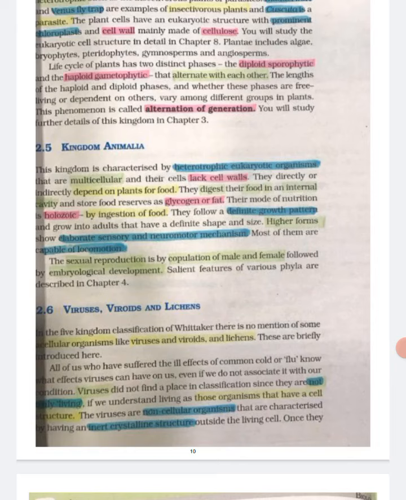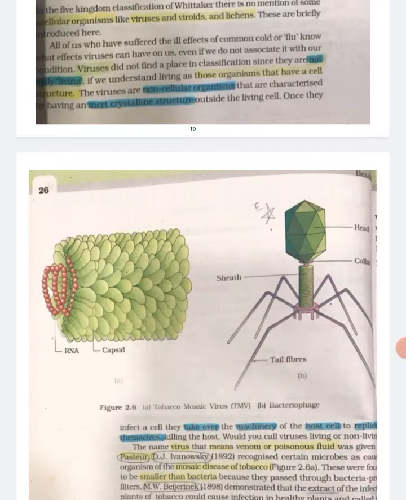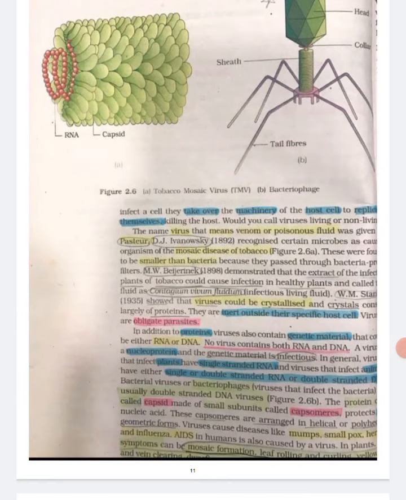If we understand living as those organisms that have a cellular structure, the viruses are non-cellular organisms that are characterized by having an inert crystalline structure outside the living cell. Diagram of tobacco mosaic virus, TMV, and bacteriophage. Once they infect a cell, they take over the machinery of the host cell to replicate themselves, killing the host. Would you call viruses living or non-living?